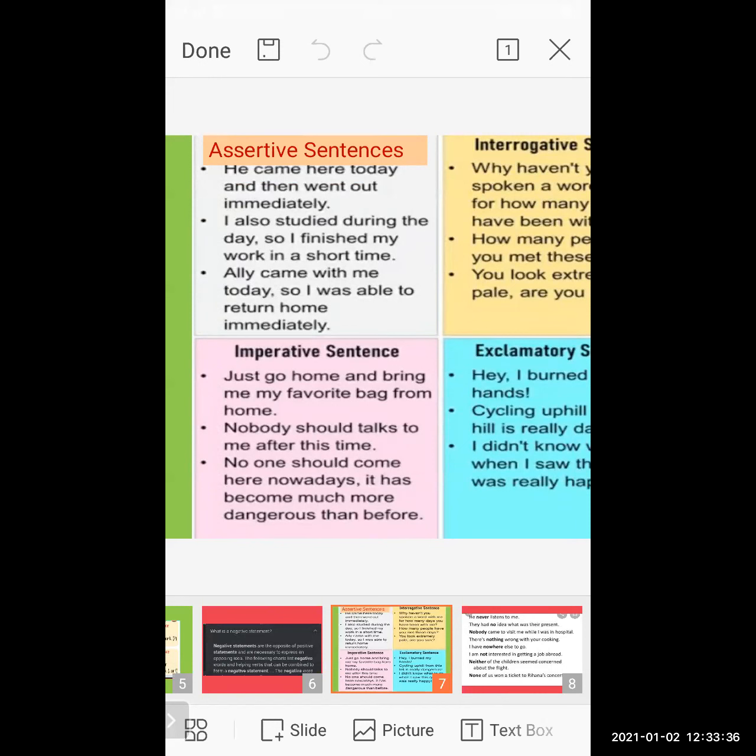And here you observe the exclamatory marks is also not there. It gives the proper information describing something, and the complete sentence is there, and it stops with the full stop. So this is an assertive sentence. I also study during the day, so I finish my work in a short time. Simple sentence, full sentence, complete sentence, gives some kind of information. That's it.